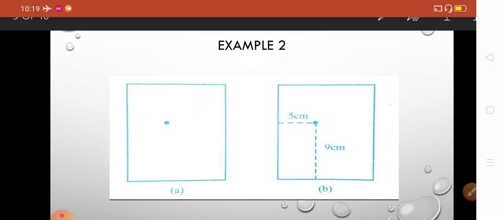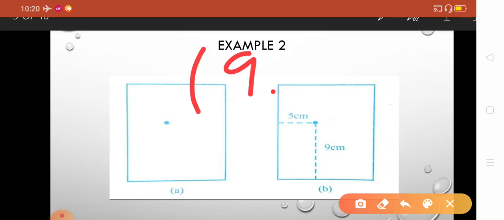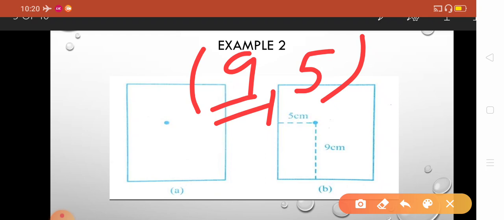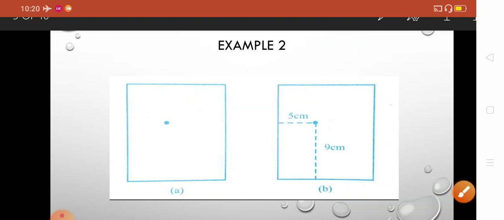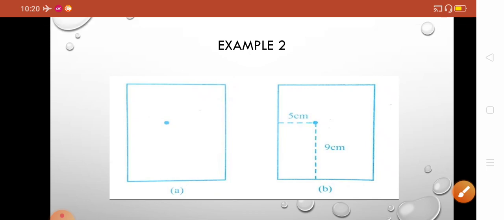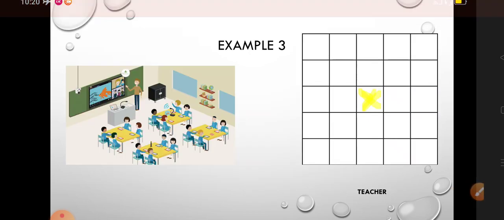We can write it as that the position is 9 and 5. You can write it like this, 9 from the bottom side and 5 from the vertical side. This is also a type of coordinate system. Now let us move to one more example.